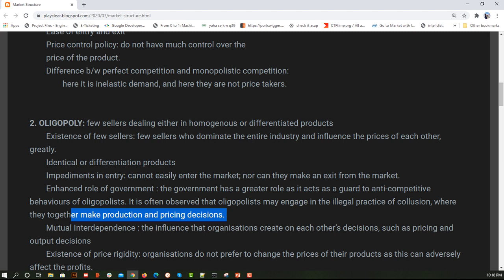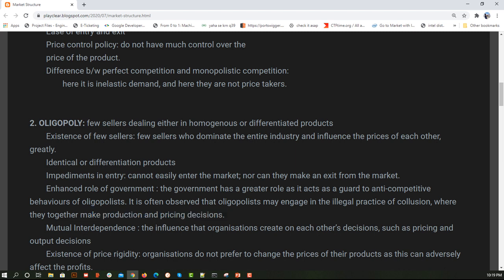If I'm habituated to Colgate and someone else to Pepsodent, and Colgate's price increases, I have no option but to go with Pepsodent and make some adjustment. But in the illegal form, Colgate and Pepsodent become one and decide to increase the price so that there is no loss in customer base, either at my side or at your end. So these kinds of illegal activities happen.